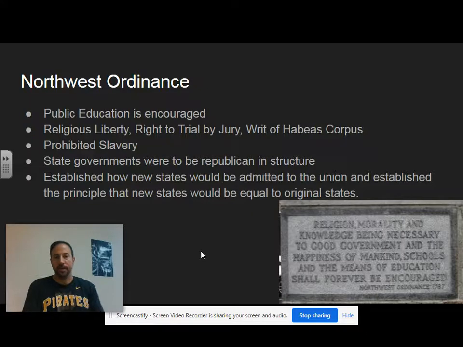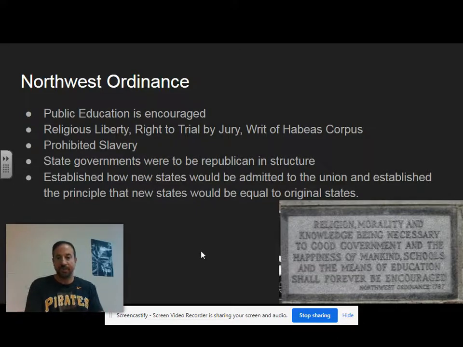And then the last bullet point, new states would be admitted to the Union, which is just more practical to the time. But the second part of that also established the principle that new states would be equal to the original states. That was significant because you had the original 13 states. Now, as Ohio and Indiana and Illinois, those parts of the Northwest Territory, come in, this said that they are equal to the original 13. The new states wouldn't just be like a colony or a lower status state compared to the original.